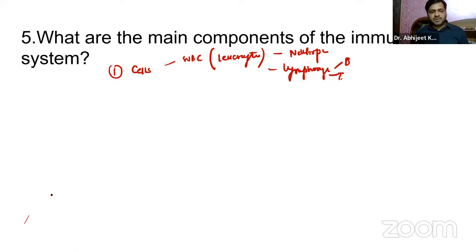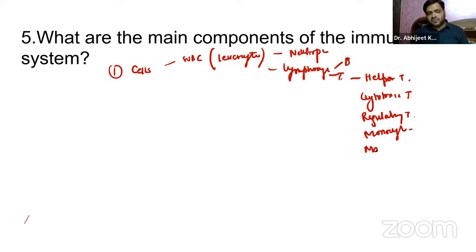Even guys, you should remember, we have helper T cells, right? In T lymphocytes, we have helper T cells, cytotoxic T cells, regulatory T cells, monocytes, macrophages. Again, there are many others as well. Monocytes, macrophages. Okay. And that is the main components of the immune system.